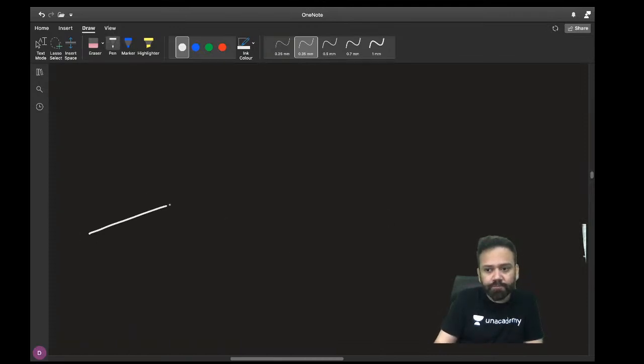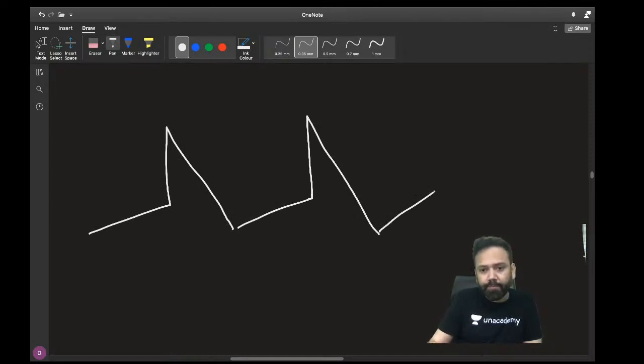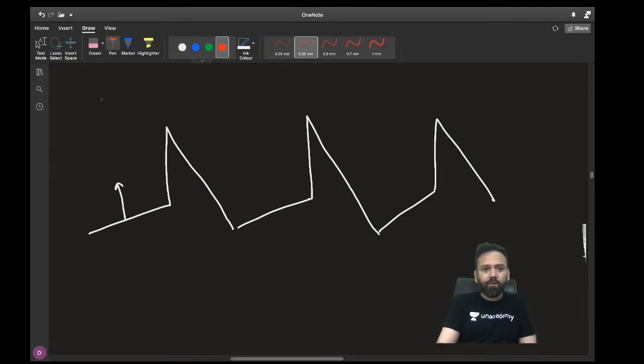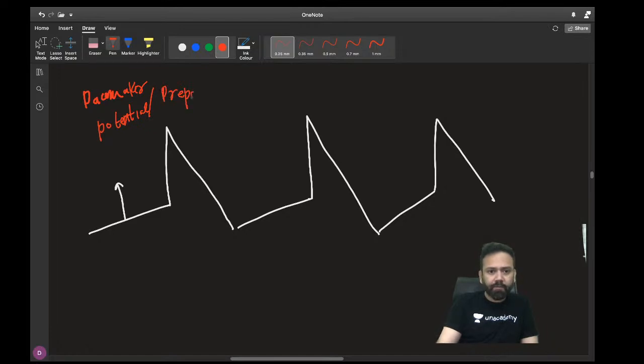As you know, this is your pacemaker potential. There are three names for this. One is pacemaker potential. Other is pre-potential. And third is the name which was asked in the question. It is also called diastolic potential. There are three names for the same thing.